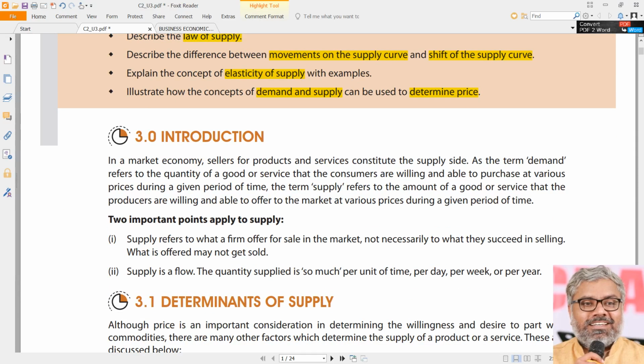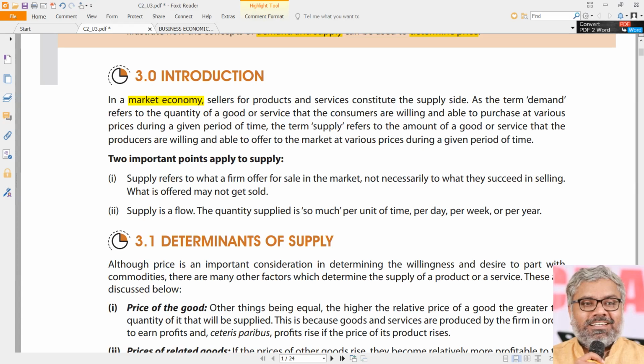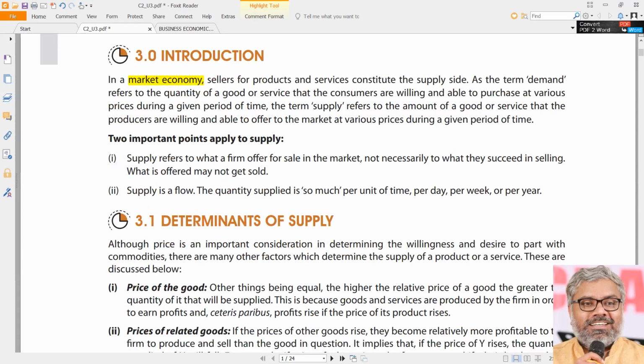Before entering into the technical aspects of it, let us just understand what does supply mean. When we talk about a market economy, which we are always talking about, that is a capitalist economy, where demand and supply will influence various decisions, and that will influence the priorities of the entire economy also. So definitely in the market economy, the two sides of the market will be demand and supply.